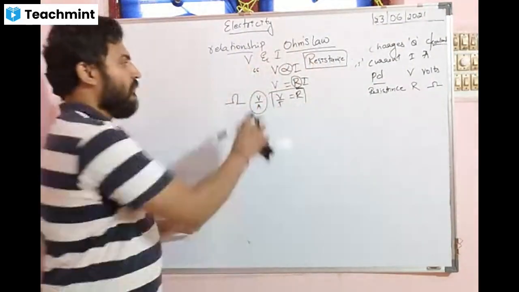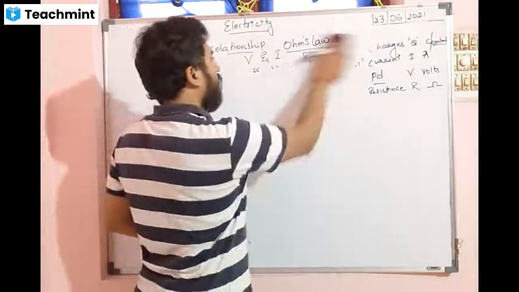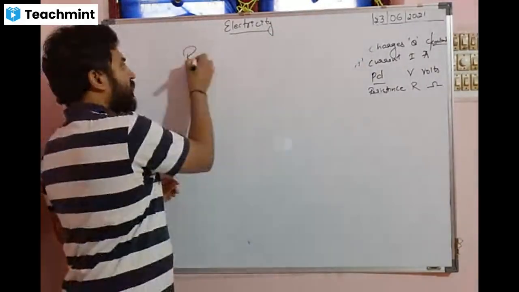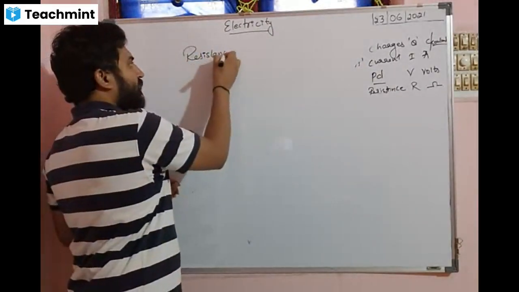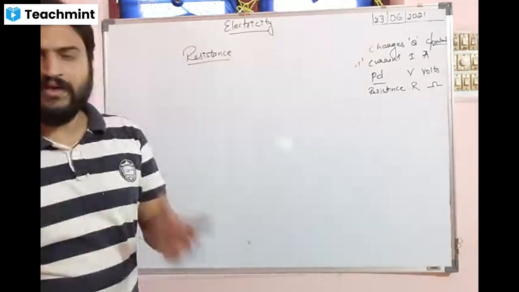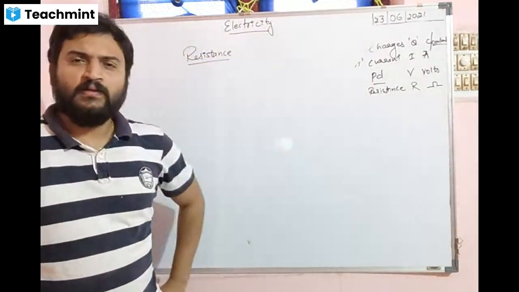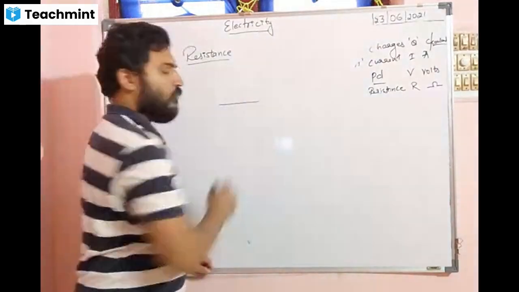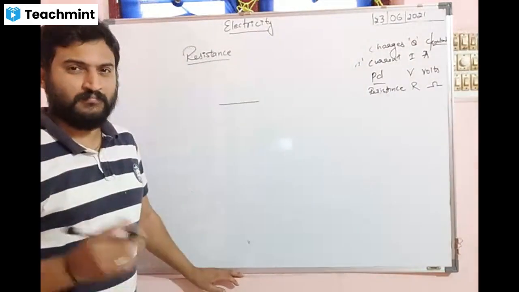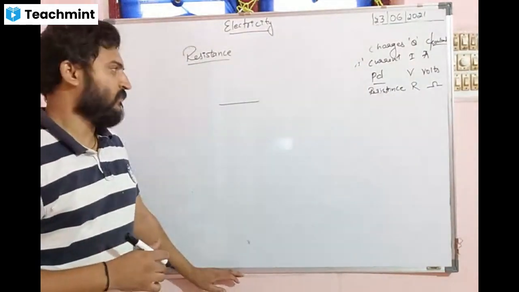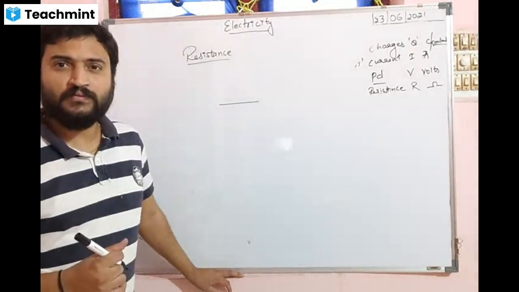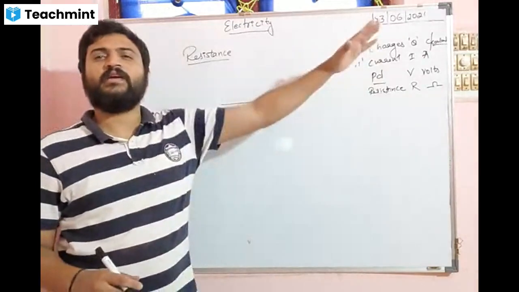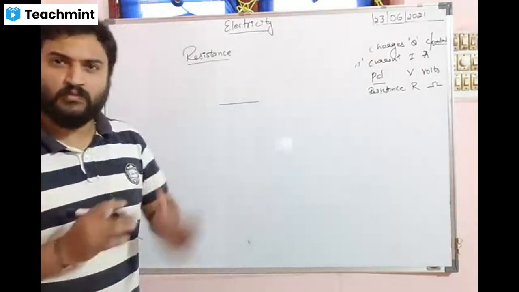I hope you understood Ohm's law. You have to understand what is resistance. Can you tell what is resistance? It opposes the flow of charge. Suppose you are moving on a road. If it is a simple plain straight road, your vehicle will go very smoothly, no?